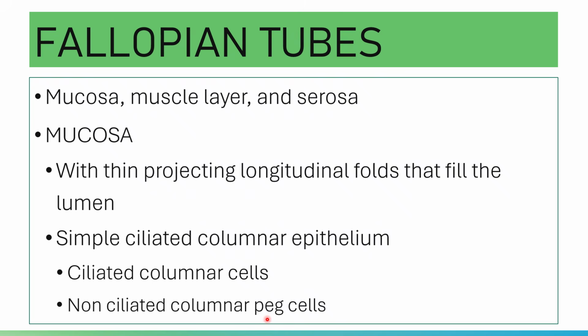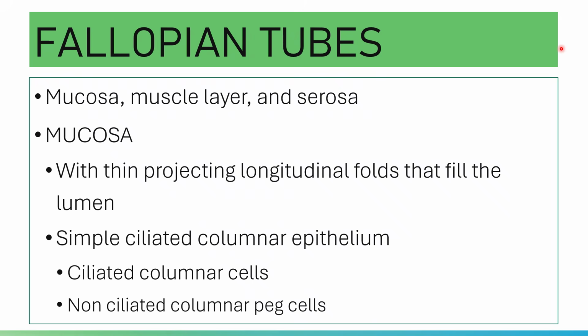The non-ciliated columnar or peg cells secrete a fluid that nourishes the spermatogonia and the fertilized egg. They also provide an environment for capacitation of the sperm. So that is for your non-ciliated columnar peg cells.